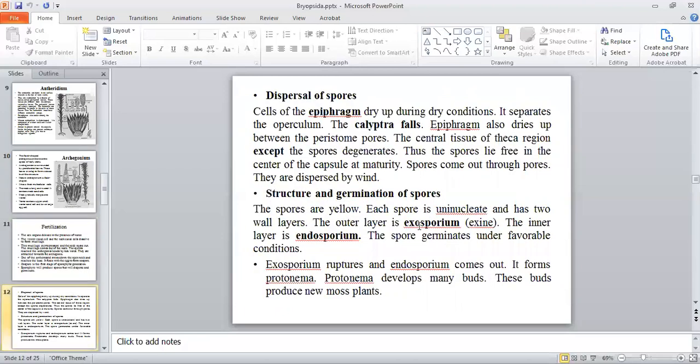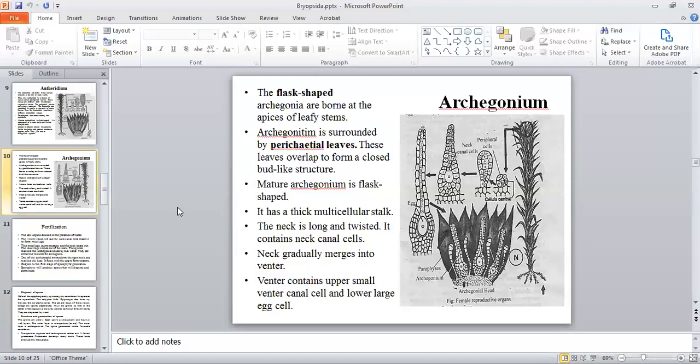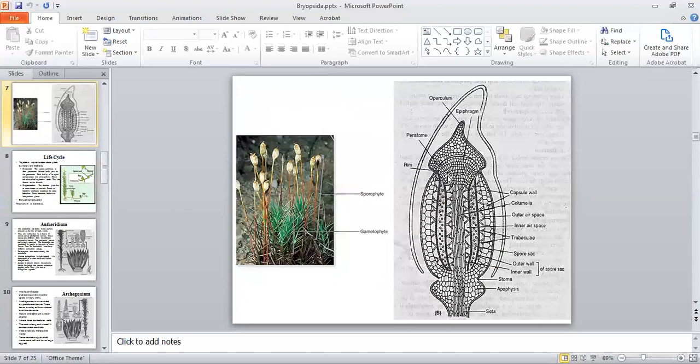Sporophytic generation will produce spores. This epiphragm will be dried. The peristome that contains peristome teeth and is filled with epiphragm, this whole structure will fall. इसी तरह से ये कैलिप्ट्रा भी आपके पास गिर जाएगा, यहाँ से अंदर का सारा स्ट्रक्चर disorganized हो जाएगा.